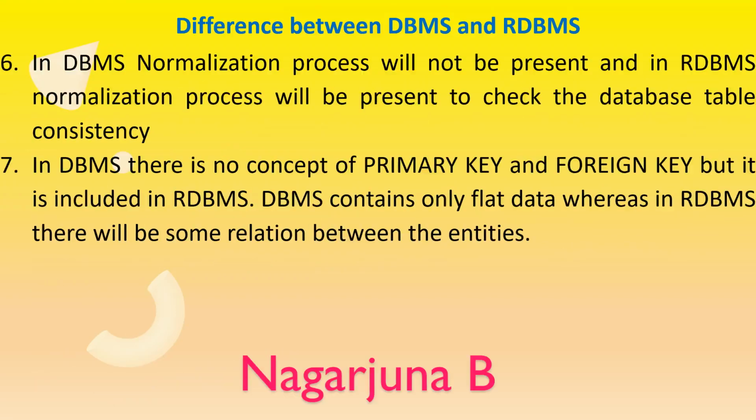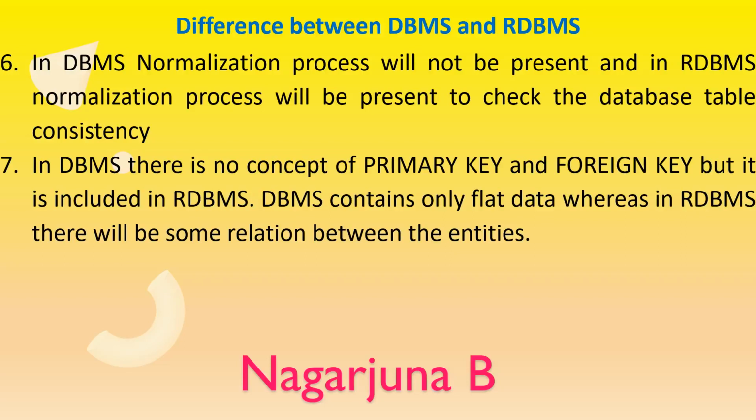In the case of a DBMS, that is a database management system, the normalization process will not be present. Whereas in the case of a relational database management system, the normalization process will be present, and it is used to check that the database table is consistent. To achieve the consistency and to eliminate the redundancy of tuples, we follow the normalization process in the case of a relational database management system, whereas the normalization process is not there in the case of a database management system.